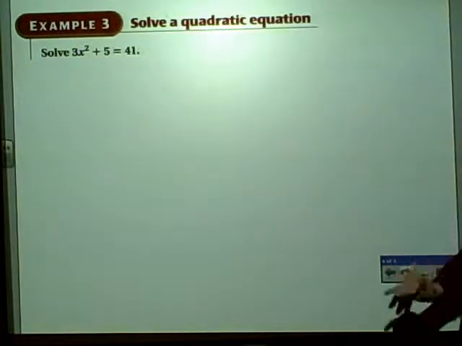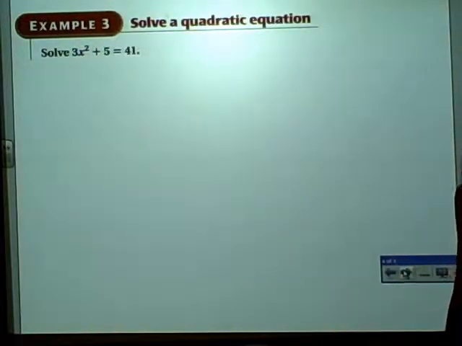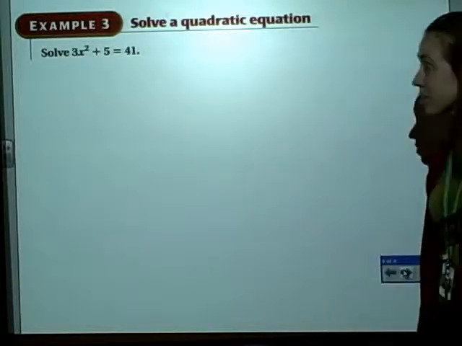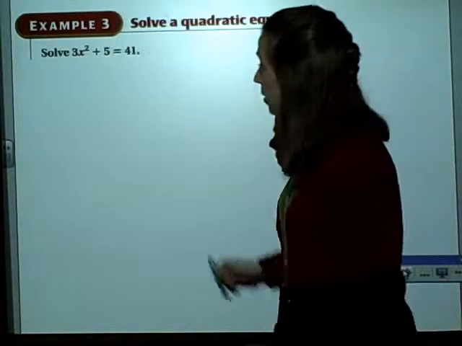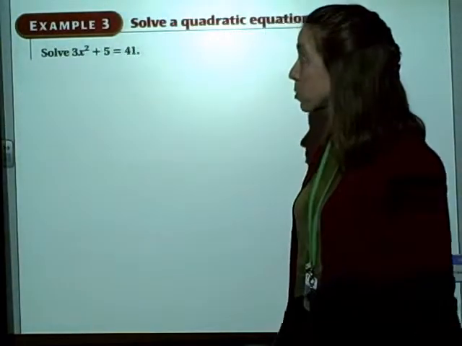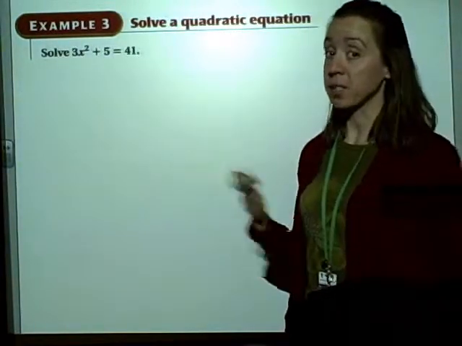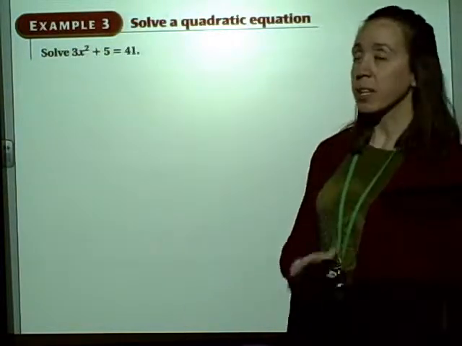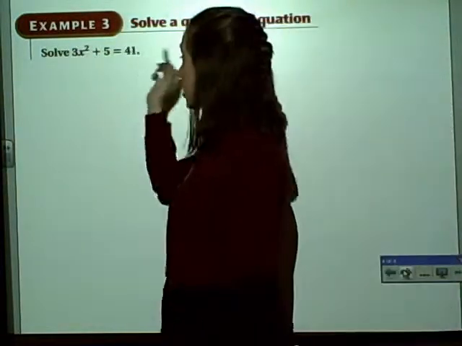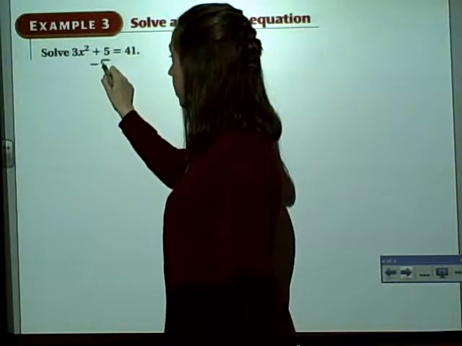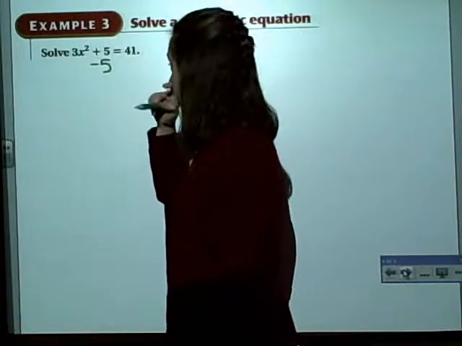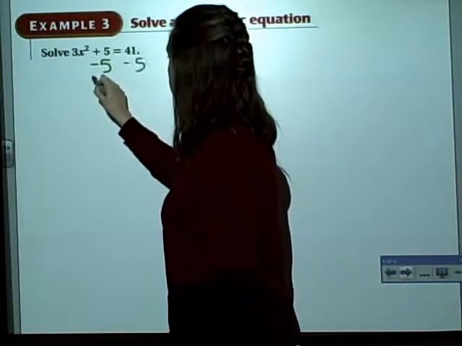Okay, the very last thing that you would deal with is solving a quadratic equation. Sometimes you don't have to factor it. Let's look at this one here. We have 3x squared plus 5 equals 41. I have no x term, so I'm not even going to bother with graphing or factoring or all of that mumbo jumbo. We're just going to solve it algebraically. We only have one variable, and we know how to get rid of a squared sign.